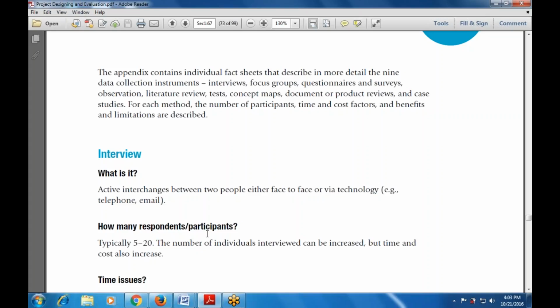How many respondents or participants are available? Typically 5 to 20 people are used for interviews, and the number of individual interviews can be increased, but time and cost also increase. So it depends on the time and the cost, and on whatever value is available for the interview. Whatever the time and cost available, that is used with the interview.